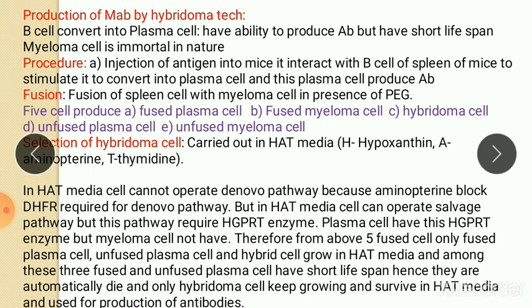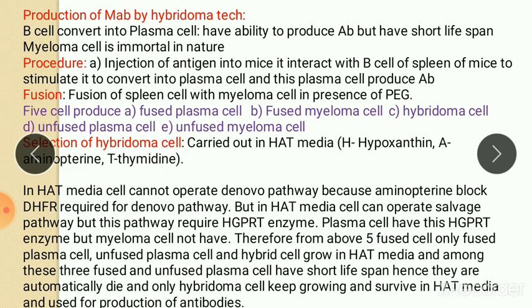The selection is carried out on the HAT media. HAT media means H for hypoxanthine, A for aminopterin, T for thymidine. So it is a combination of these 3 chemicals that is called as HAT media, a culture media which has these 3 substances: hypoxanthine, aminopterin, thymidine.